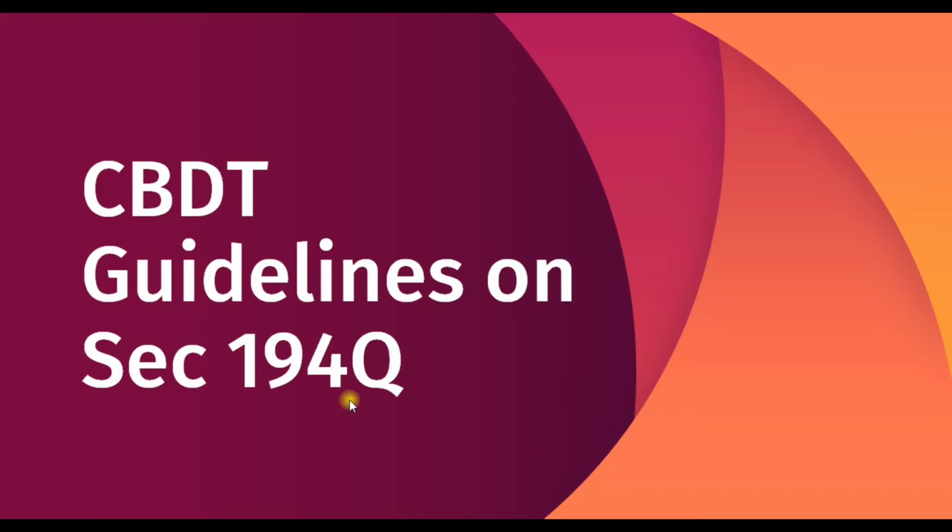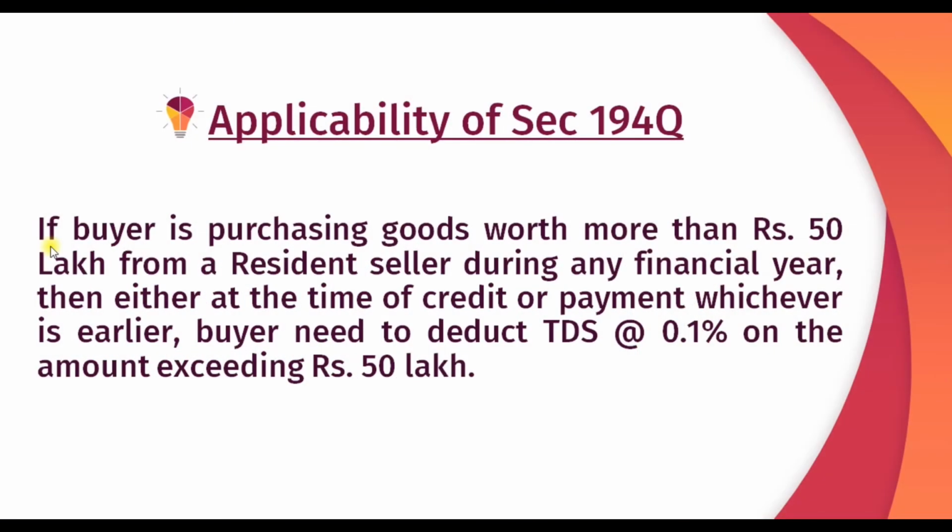First, I'll quickly read what Section 194Q deals with. Section 194Q deals with TDS on purchase of goods. Meaning, if a buyer is purchasing goods worth more than 50 lakhs from a resident seller during any financial year, then either at the time of credit or payment, whichever is earlier, the buyer needs to deduct TDS at the rate of 0.1% on the amount exceeding 50 lakhs.